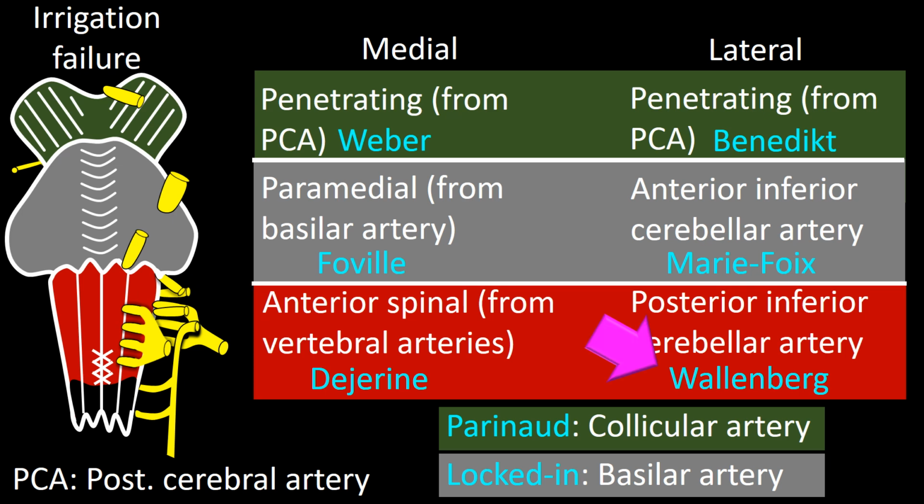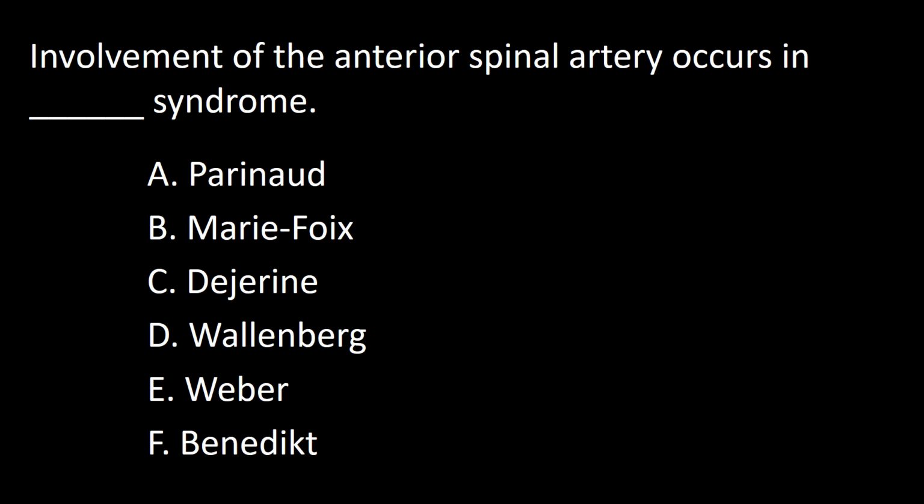Wallenberg, also known as PICA syndrome, is due to blockage of the posterior inferior cerebellar artery. Parinaud is due to blockage of the collicular or quadrigeminal artery. Locked-in syndrome is due to blockage of the basilar artery. So the answer to this question is C.